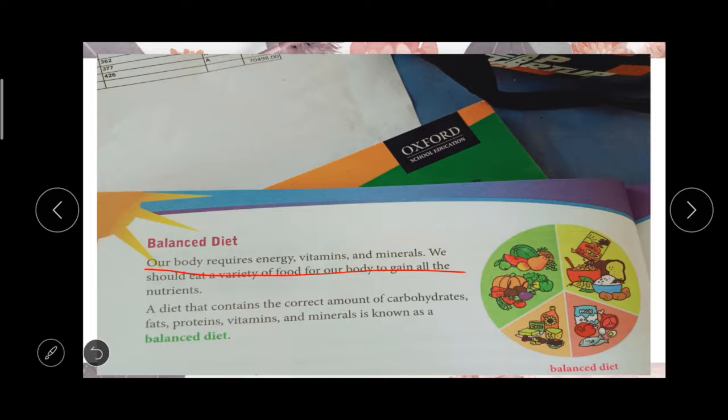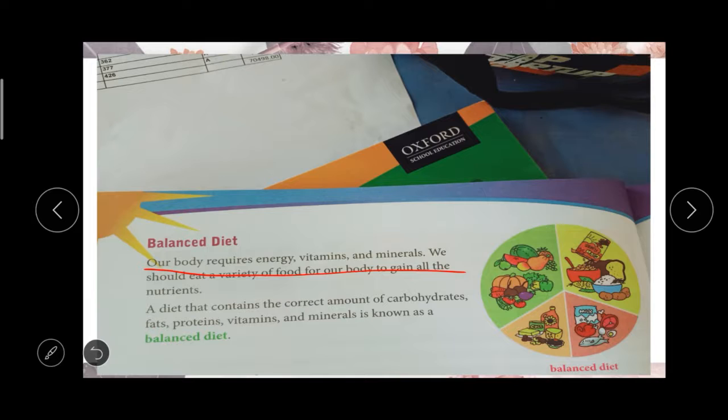So, how are you eating? We should eat fruit and vegetables, drink milk, eat butter, ghee, and rice. All the food items we need to eat. Not packaged food, not packaged drinks.